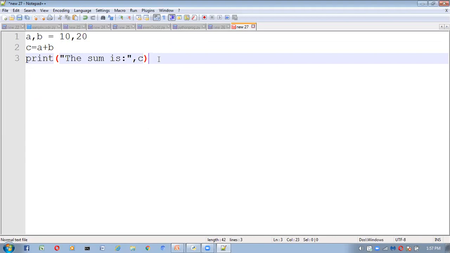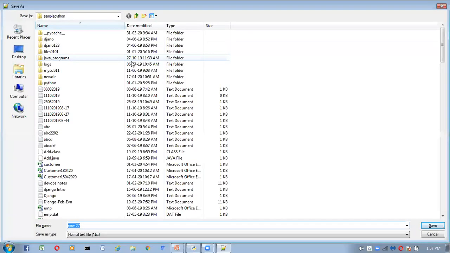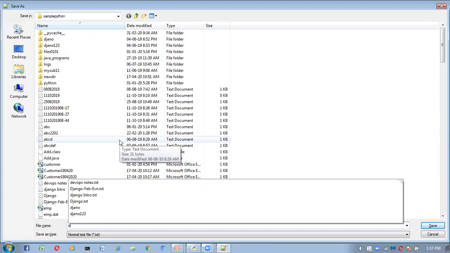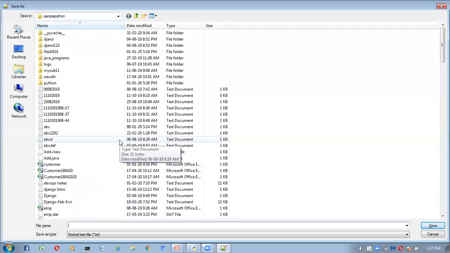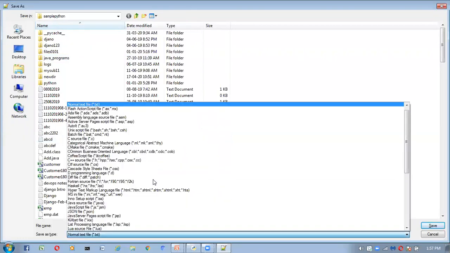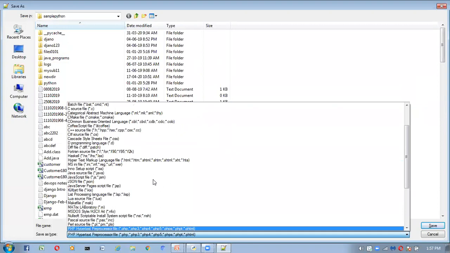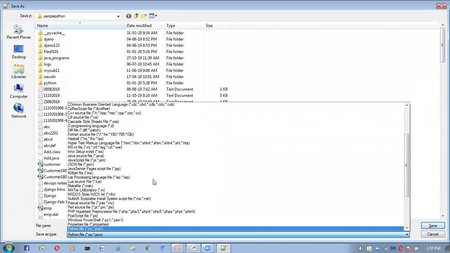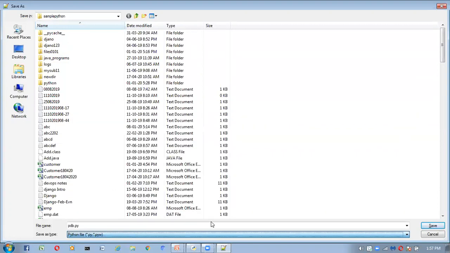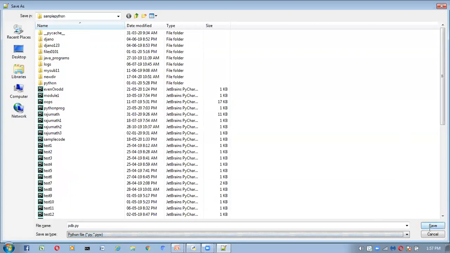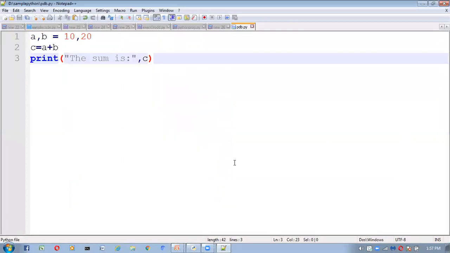Now I'm saving this one as pdb.py. I saved this program in some location, so now I'm going to that location.